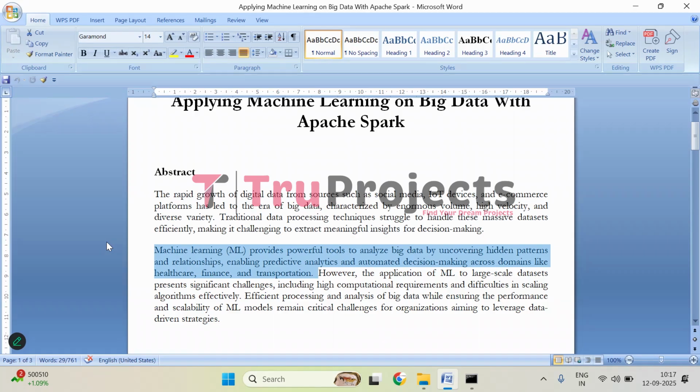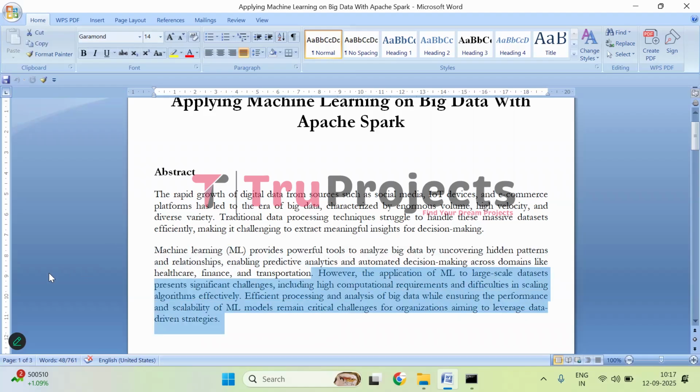Machine learning, or ML, is a set of techniques that allow computers to learn from the data and make predictions or decisions without being explicitly programmed. When it comes to big data, machine learning becomes extremely useful because it can detect hidden patterns, relations, and trends that are impossible for humans to spot manually. This ability enables predictive analytics, where we can forecast outcomes, and automated decision making, where systems can act intelligently based on the data. For example, machine learning models can help doctors predict disease risk in healthcare, assist banks in detecting fraud in finance, or optimize traffic in transportation systems.